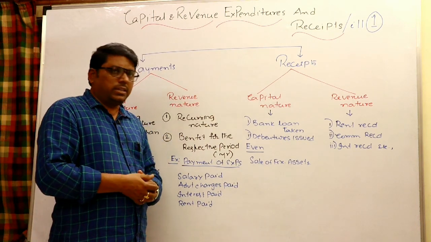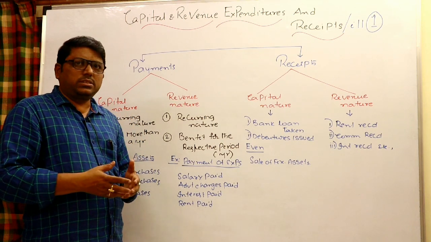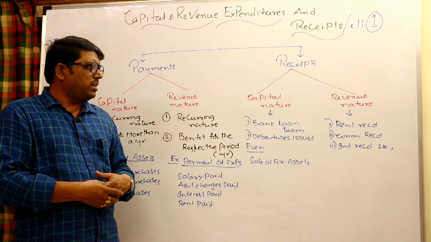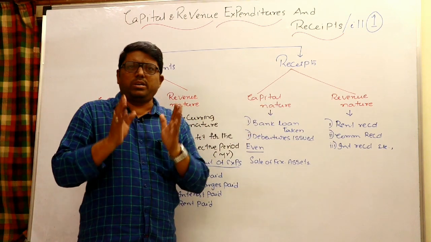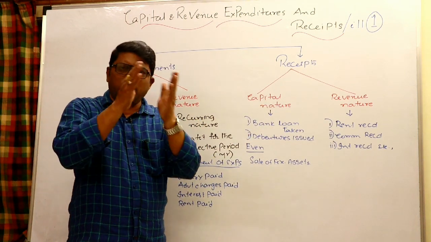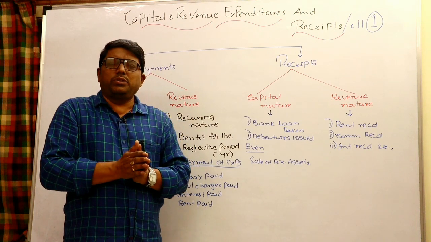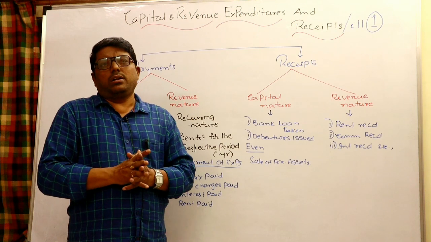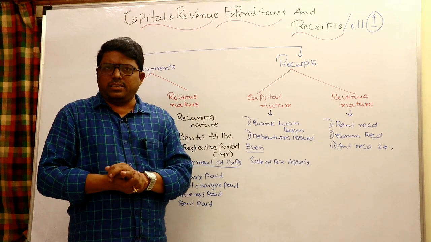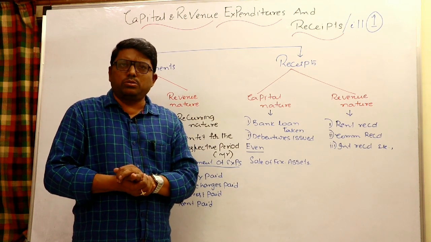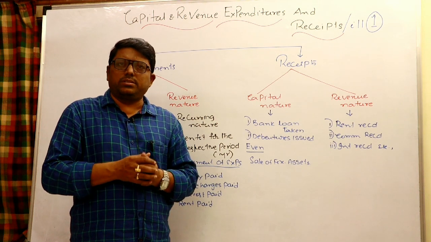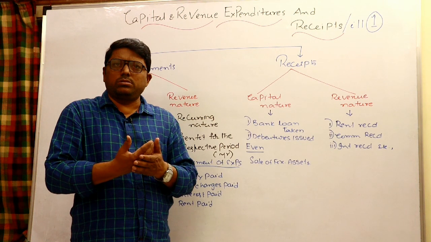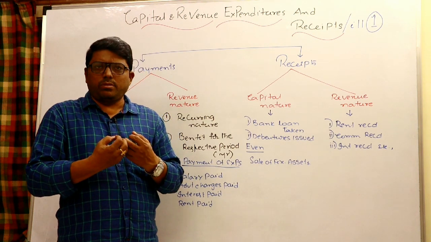Come back to the receipt side. Capital receipts and revenue receipts. Again the same kind of features are there. Revenue receipts we can generally call income. Mostly they are related to that period. So usually revenue receipts will go to trading credit or P&L credit. Sales is a revenue receipt, sale of goods regularly taking place. And like that, rent received, commission received, interest received, these all have recurring nature.